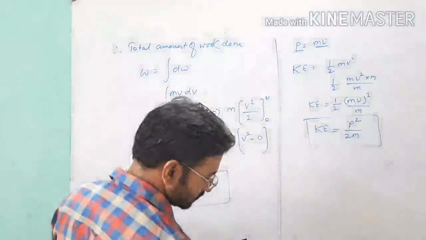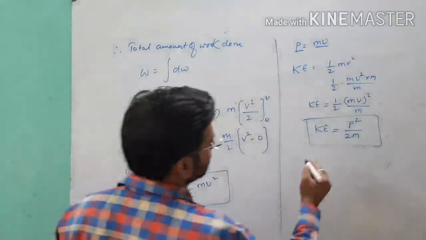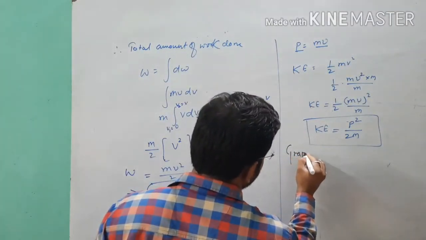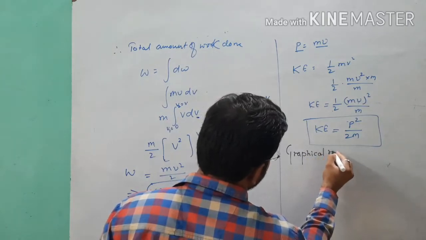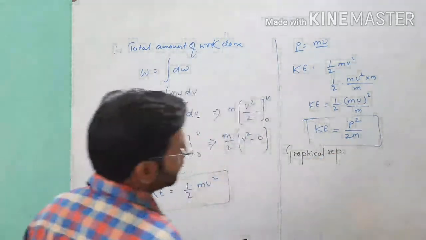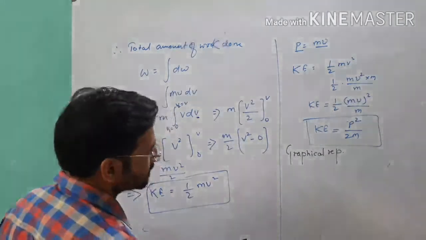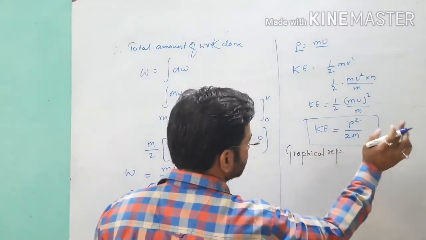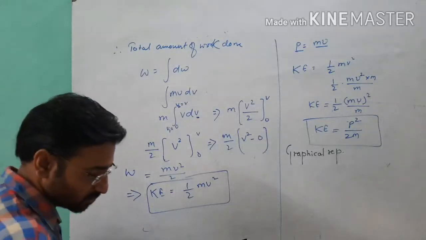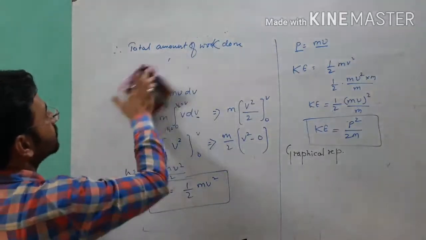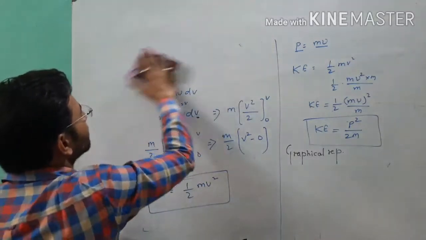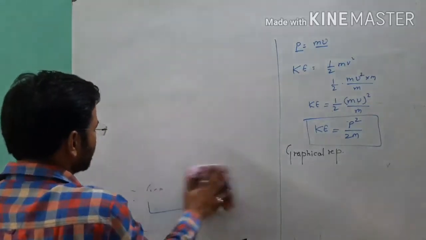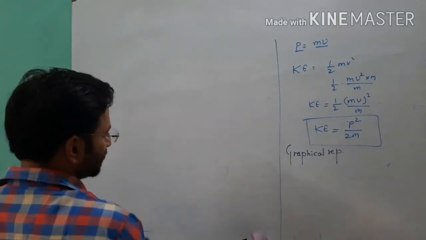And after that, student, if you want to see the graphical representation of different points: the dimension formula and SI unit remain the same. It is joule and M L square T minus 2. And now the next part is the graphs for K equal to P square upon 2m.